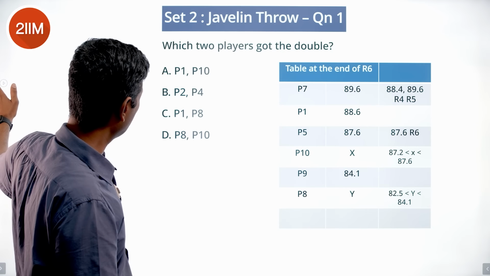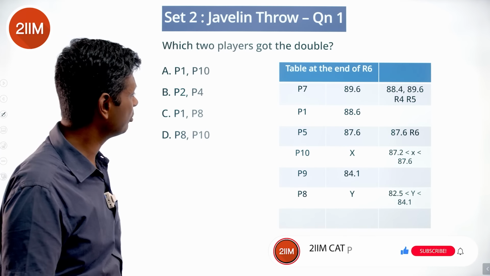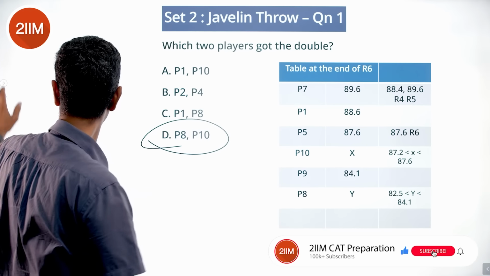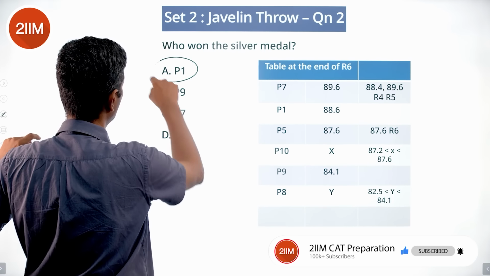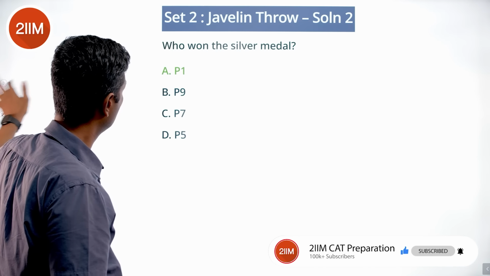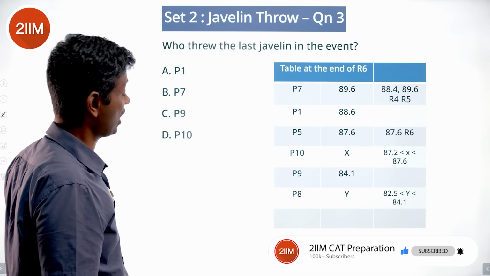Now let's go to the question. Having gone this far, which two players got the double? P8 and P10. You know that. Nice. We just went through that. Who won the silver medal? P1 with 88.6. Done.